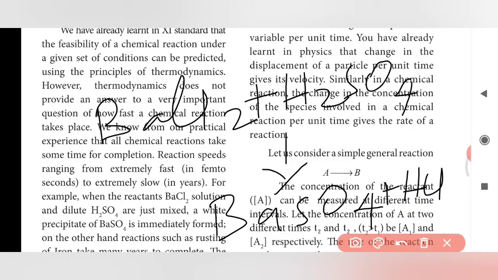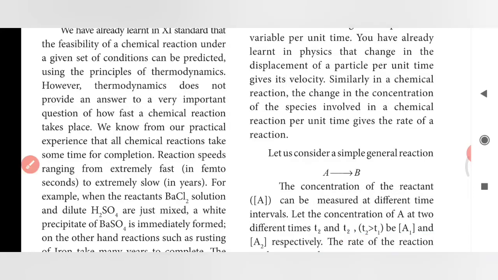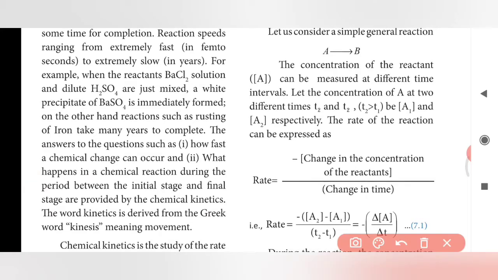Here a white precipitate of barium sulfate is immediately formed. The product is formed within a second. On the other hand, a reaction such as rusting of iron takes many years or months to complete.